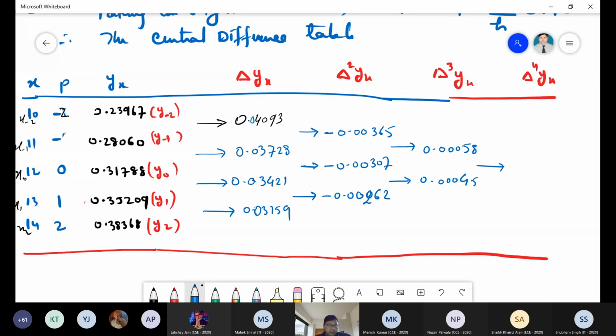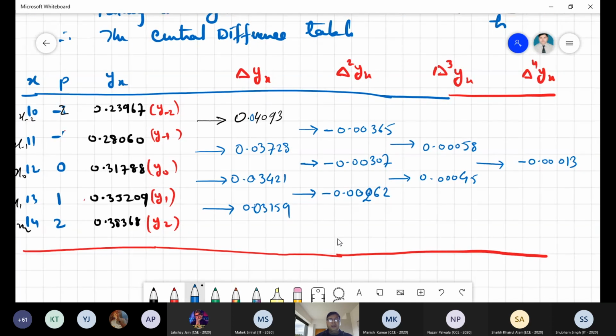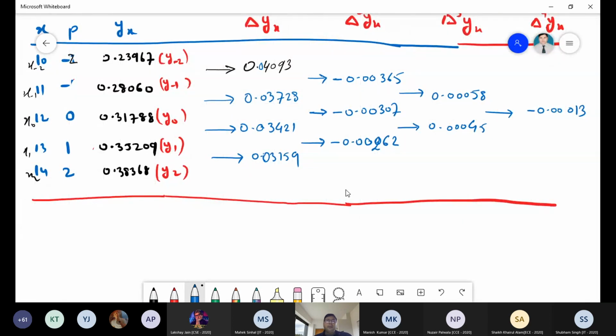Then here, what is the value finally? Minus 0.00013. Is it okay? Yes, sir. So you may take this as the correct one. Now you have to denote the value here with the del operator using the pencil in the exam, because this value is del y, taking the forward difference. The lowest value will be -2, so this will be -2.